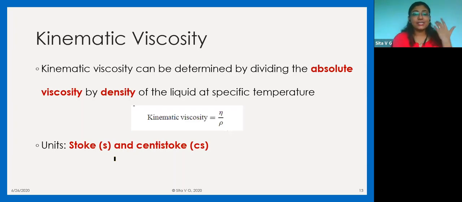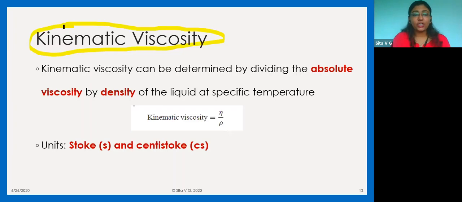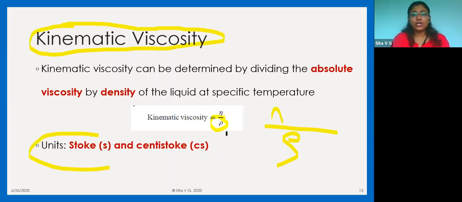So obviously somebody who initiated the concept of kinematic viscosity thought that for a liquid, he has to pay equal respect to the density of the liquid. So when we are talking about kinematic viscosity, that is nothing but eta, that is viscosity, divided by rho. Rho is nothing but the density. And the unit is called Stoke or centistoke. Now remember this because it is a very important concept.